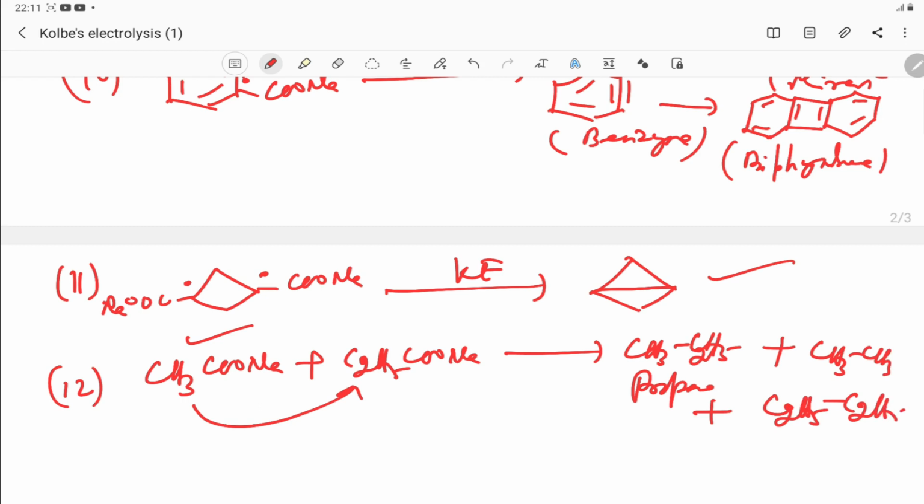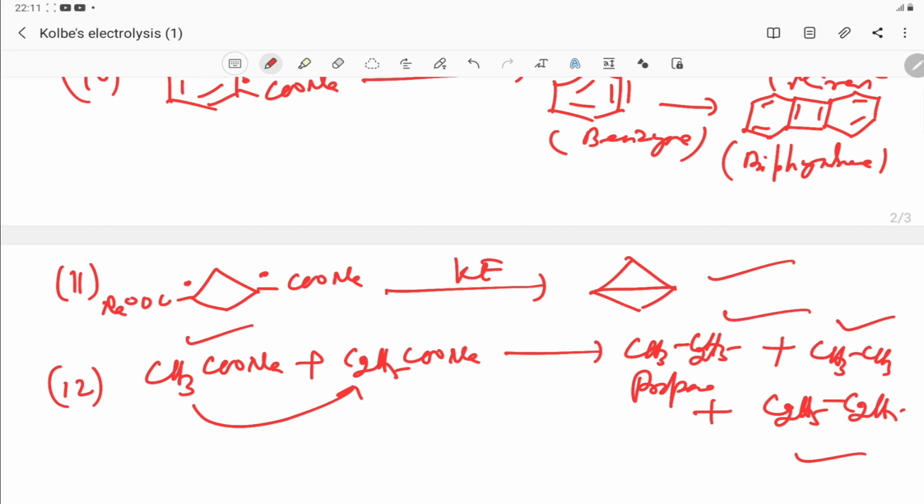These are the side products. So if you take a mixture of different carboxylic acids, the result will depend upon the formula of the carboxylic acid taken. Here is methyl, so ethane is formed. Methyl means ethane will be formed, and ethyl means butane will form, and both combined produce